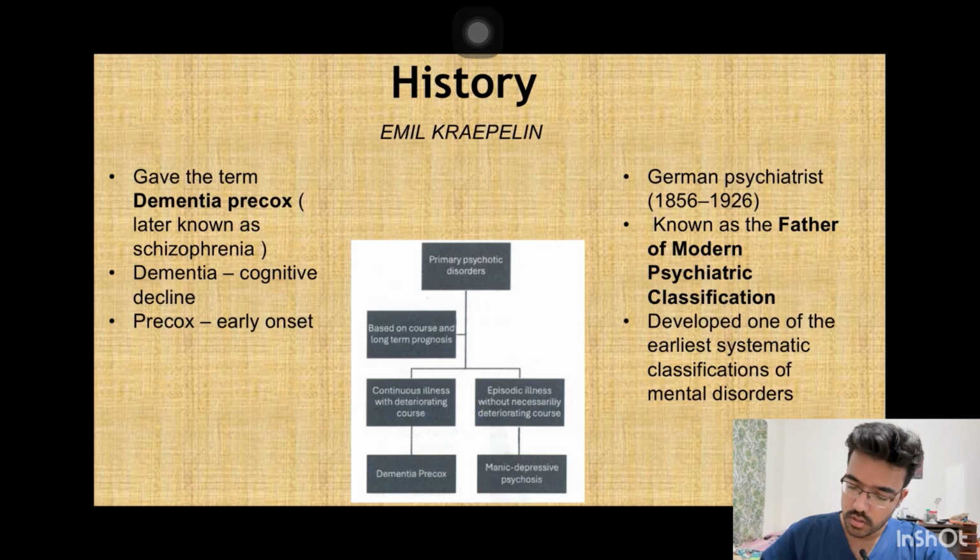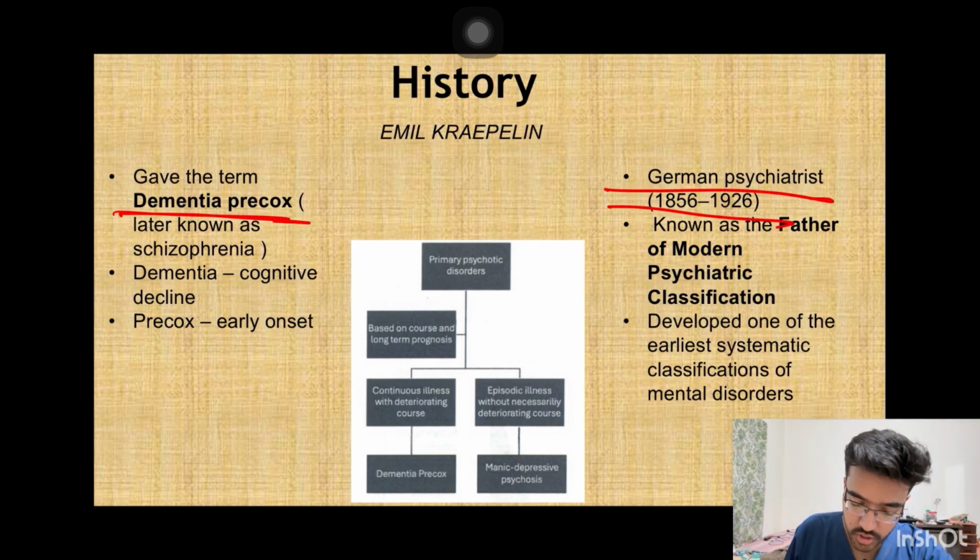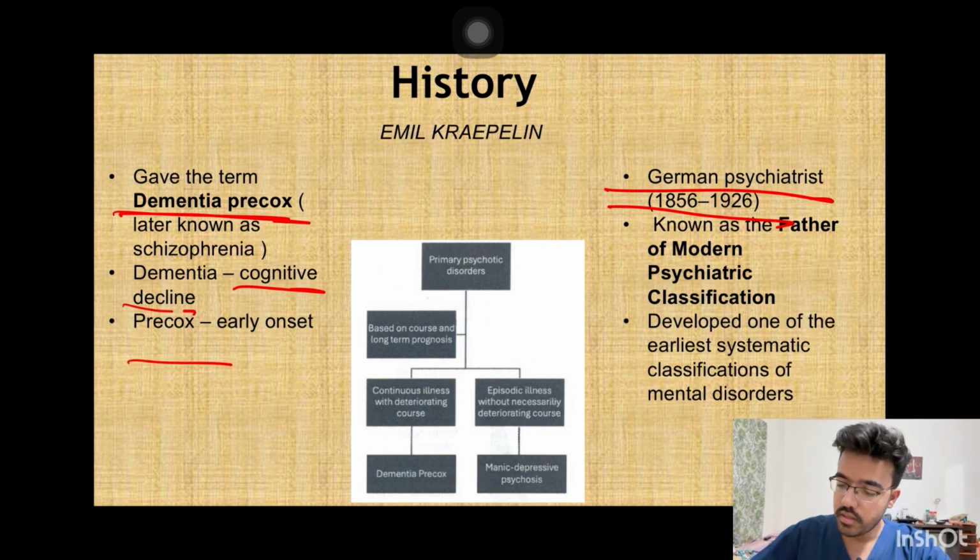See, there was a psychiatrist, Emil Kraepelin, who gave the term dementia praecox. So what do you mean by the term dementia praecox? Dementia means cognitive decline and praecox means early onset. So this German psychiatrist gave the term dementia praecox, and he was the father of modern psychiatric classification. He classified all the psychiatric illness, and he made the earliest classification of the mental disorder.